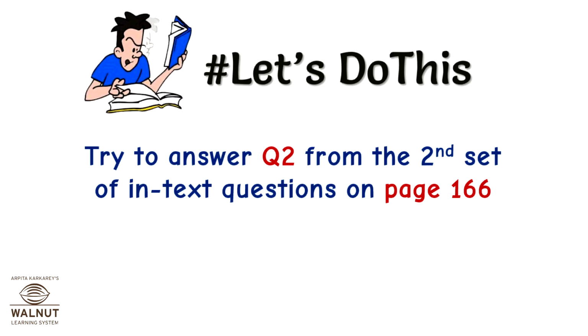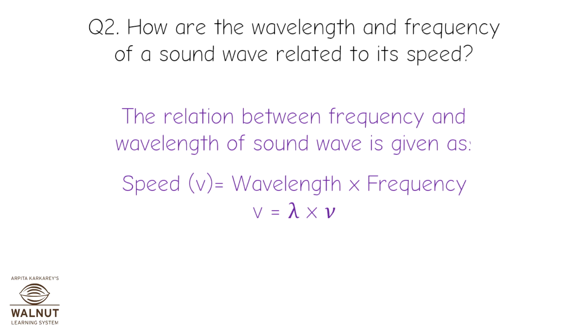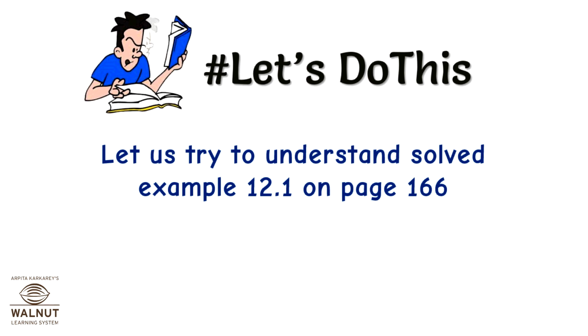Let's do this. Try to answer question 2 from the second set of the in-text questions on page 166. Question 2. How are the wavelength and frequency of a sound wave related to its speed? The relation between frequency and wavelength of sound wave is given as speed v is equal to wavelength into frequency. Therefore, v is equal to lambda into frequency.